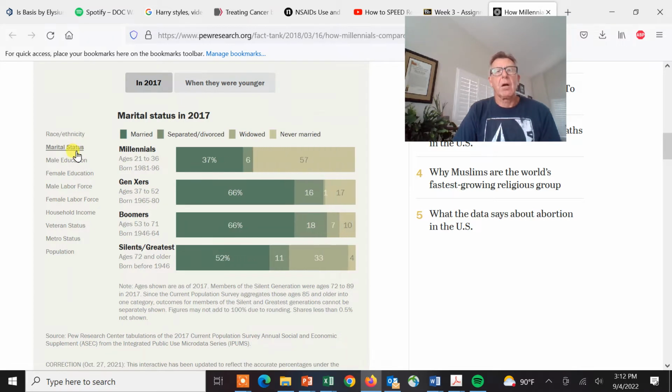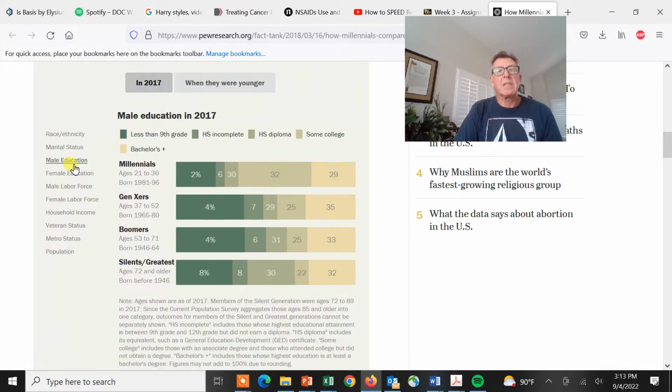We can look at marital status and how that's changed. Why would we see so few married people in my parents' generation? That's because there's a lot of widowed right here, making up a larger composition. But if you add this to that, we see that most people were married back then. We see this transitioning to different groups, and you see the millennials, they didn't get married.